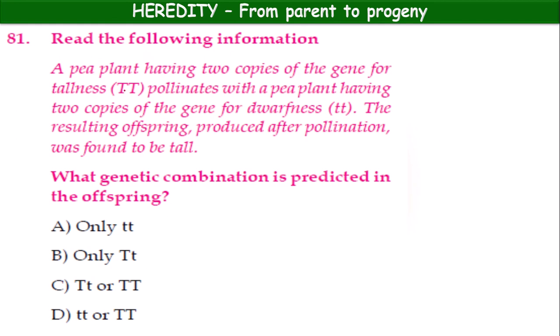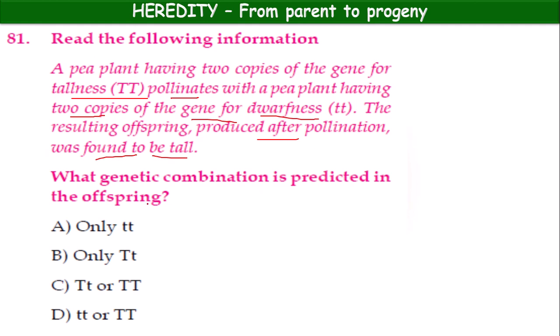Read the following information. A pea plant having 2 copies of gene for tallness, capital T, pollinates with a pea plant having 2 copies of genes of dwarfness, small t. The resulting offsprings produced after pollination were found to be tall.